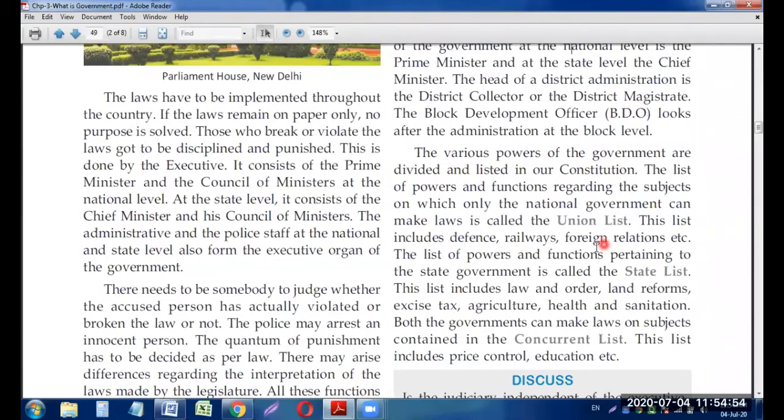And in the Union List, whatever matters and subjects there are, who can make law on them? Only the national government will make the law at the national level, such as defense, railway or foreign relations. Now let us move ahead.